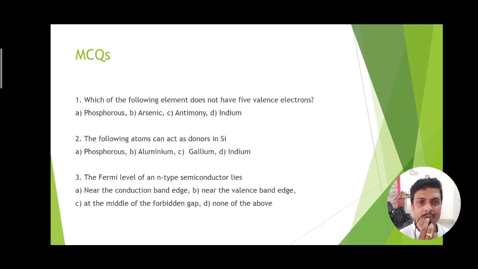Question number 3: the Fermi level of an N-type semiconductor lies near the conduction band edge, near the valence band edge, at the middle of the forbidden gap, or none of these. Since for an N-type semiconductor the electron is the dominating charge carrier and resides in the conduction band, the correct option is A, that is, the Fermi level lies near the conduction band edge.